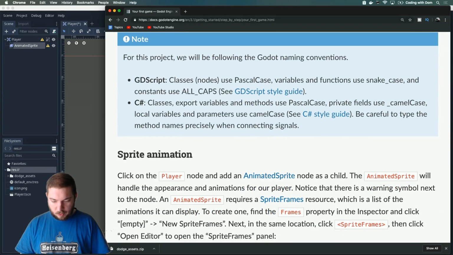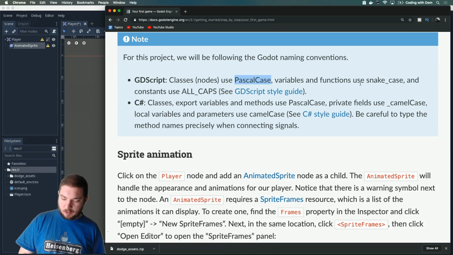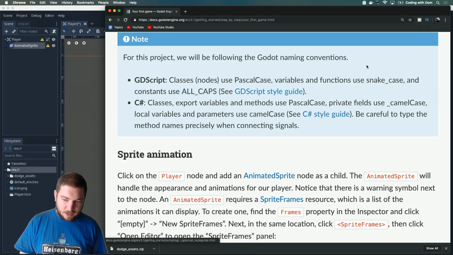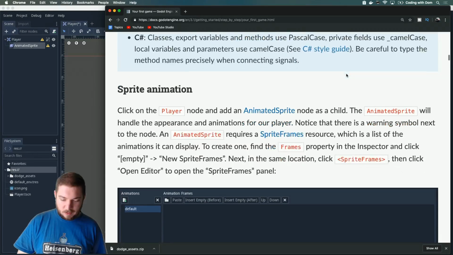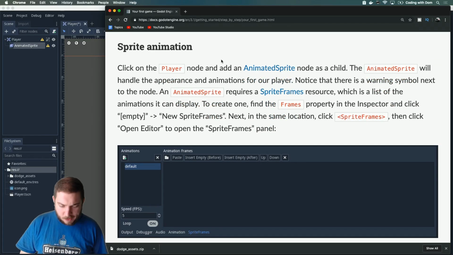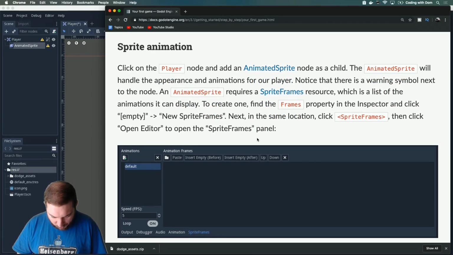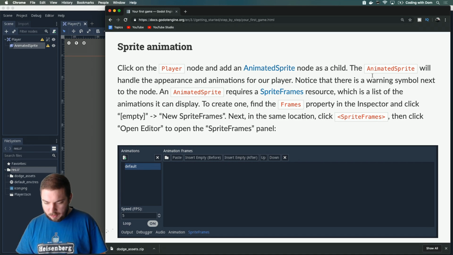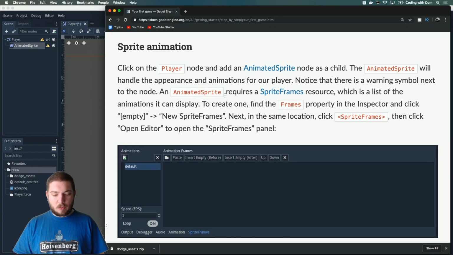We'll use the following Godot naming conventions. Classes use PascalCase, variables and functions use snake_case, and constants use. Okay, not a fan of snake case, if I have to be honest. But okay. Click on the player node, add an AnimatedSprite2D. I've done that. It will handle the appearance and animations for our player. Notice there is a warning symbol next to the node. An AnimatedSprite2D requires a SpriteFrames resource, which is a list of the animations it can display. To create one, find the Frames property in the Inspector and click Empty.